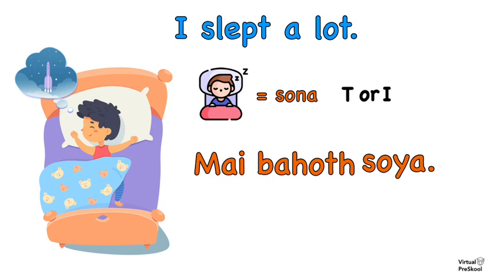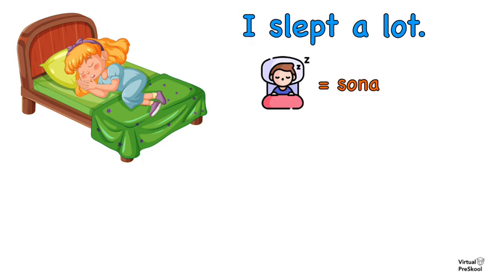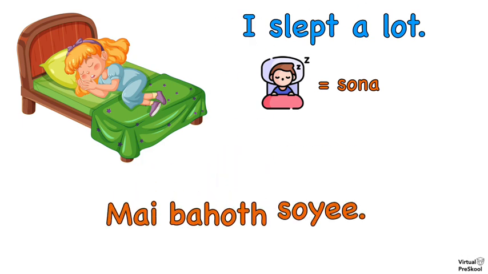I slept a lot. Now let's change the sentence for a girl that said it. Would the sentence change? मैं बहुत सोई. So remember, this is an intransitive verb. For intransitive verbs, there is no direct object. So then we go back to conjugating based on the subject of the sentence, which is the girl. So for intransitive, we conjugate based on the subject of the sentence. For transitive, we conjugate based on the direct object.